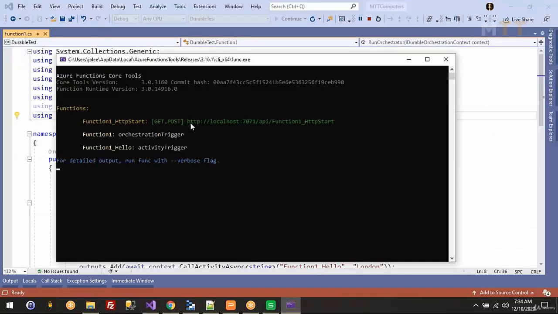So this is your starter function, this is the URL. When this is hosted, it is ready to be called or ready to serve the client. So it is hosting locally on our emulator now.